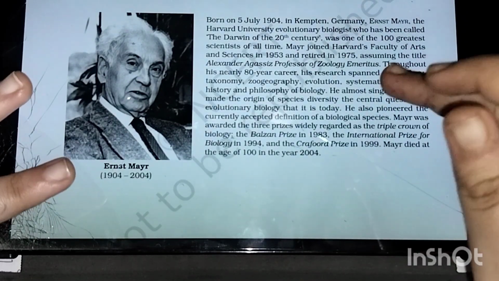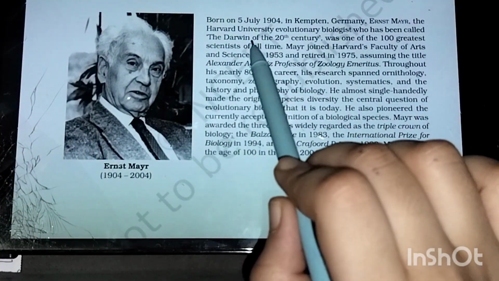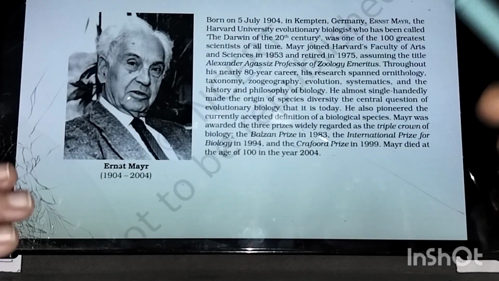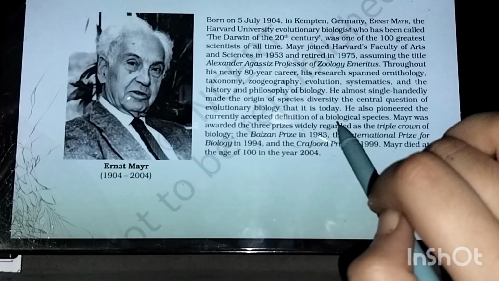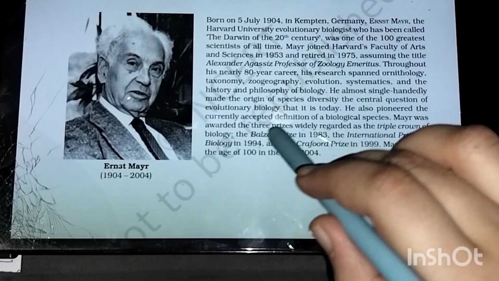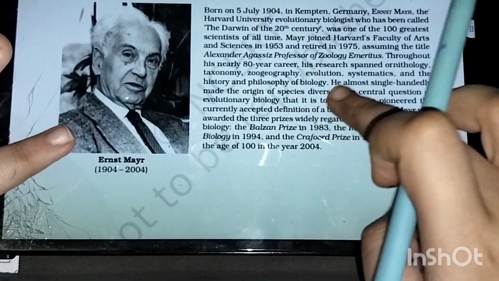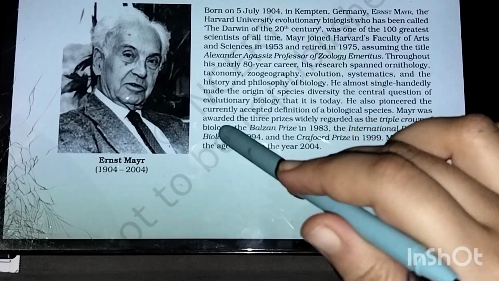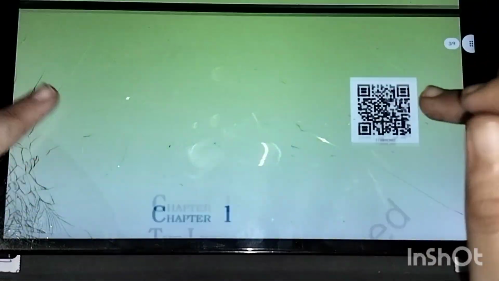This is important. So the three points you'll remember about Ernest Mayr is that he was known as the Darwin of the 20th century. He gave the accepted definition of biological species. He also got the triple crown of biology, that is the Balzan Prize, the International Prize for Biology, and the Crawford Prize. You have to remember the prizes also. All this you have to remember.